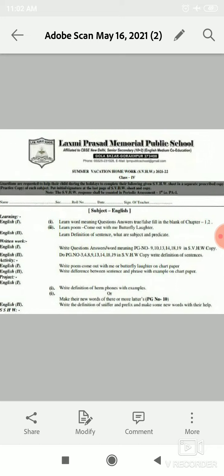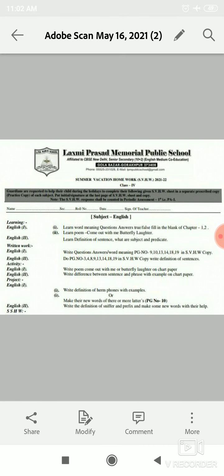Now, number one is learn word meaning, question answer, true false, fill in the blanks of chapter 1 and 2. So, students, here means to say that you have to learn word meaning and question answer, true false, fill in the blanks of chapter 1 and 2.